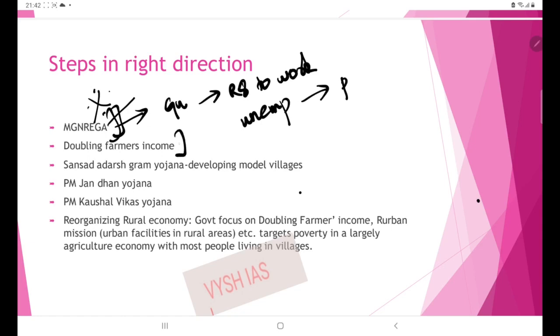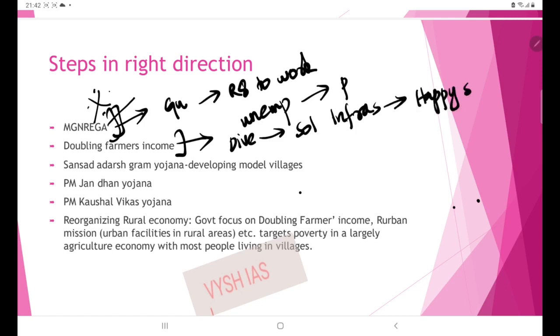Then the mission for doubling farmers' income and the diversification of income of farmers through solar panels or solar parks, then increasing the productivity and supplementing the farmers with infrastructural supplements like Happy Seeder. Happy Seeder is dealing with sustainable agricultural development. So such kinds of infrastructural things are also in place.